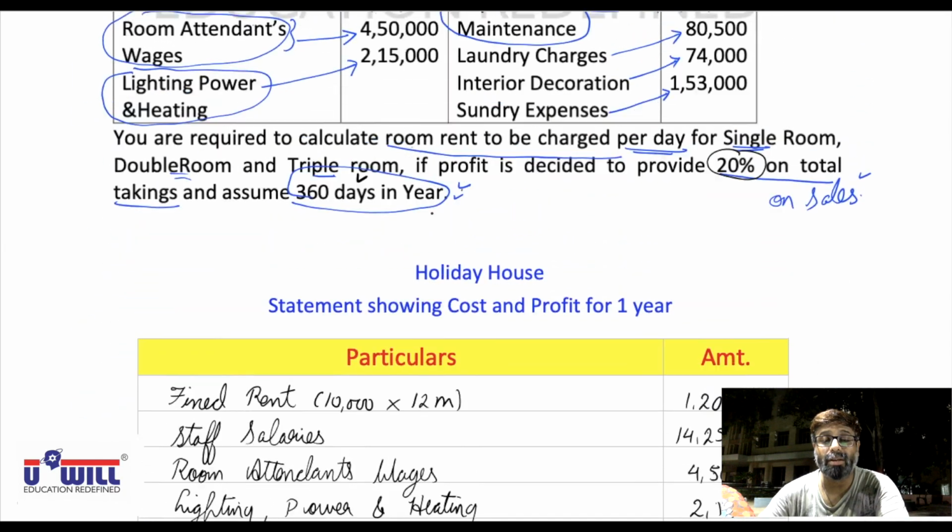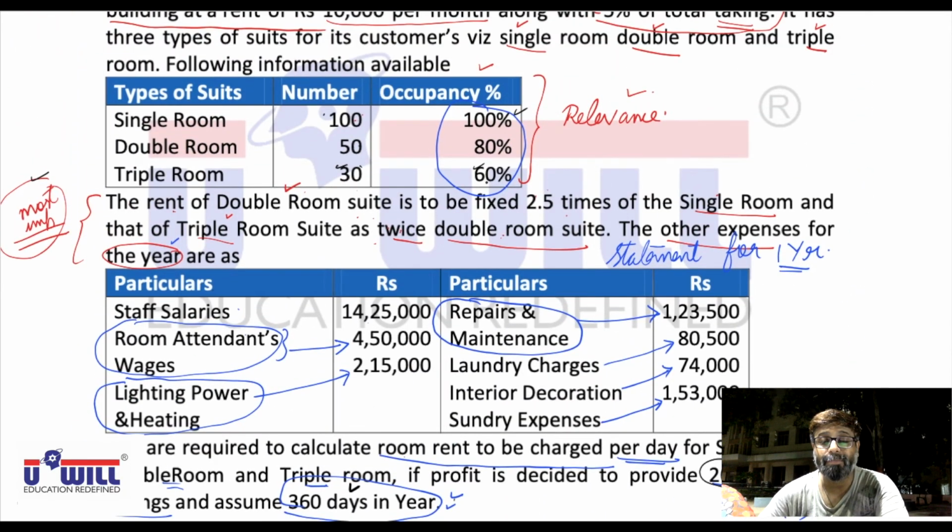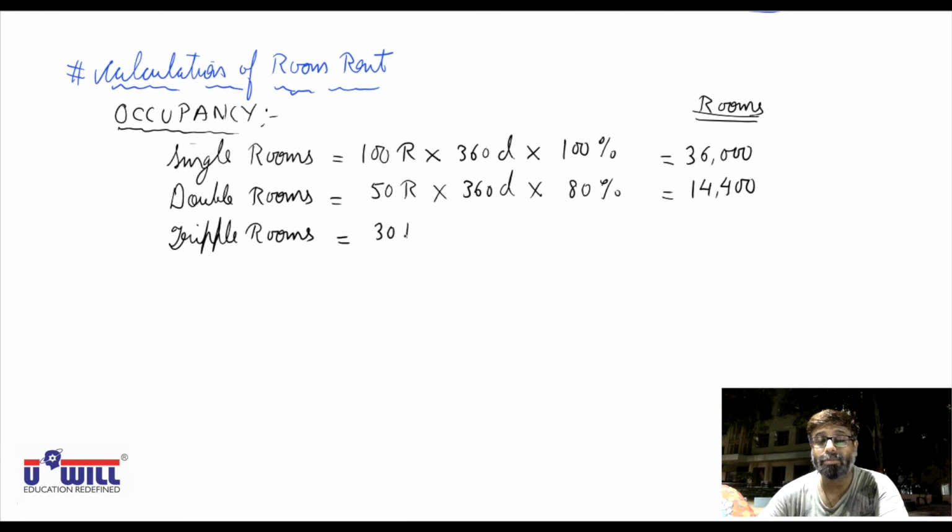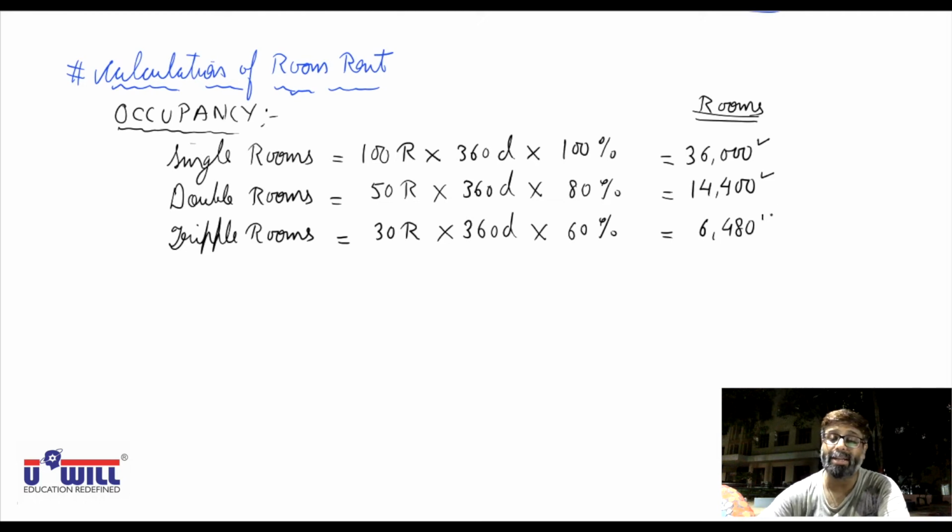Now triple rooms, 30 are there and 60% is occupancy. So 30 rooms into 360 days into 60% occupancy means 6,480 rooms go on rent. So 36,000 single rooms go on rent during the year, 14,400 double rooms go on rent during the year, and 6,480 triple rooms go on rent during the year.